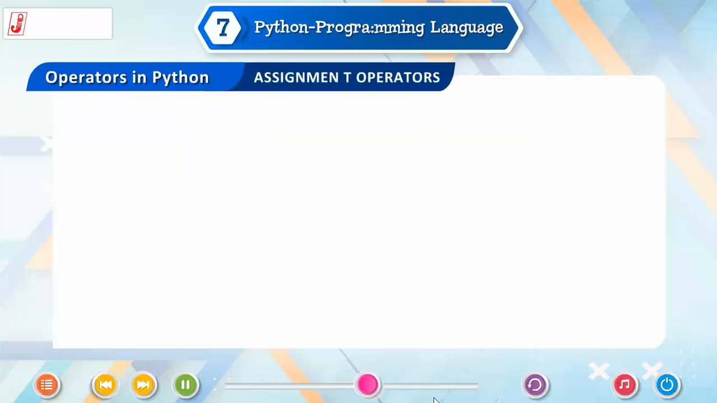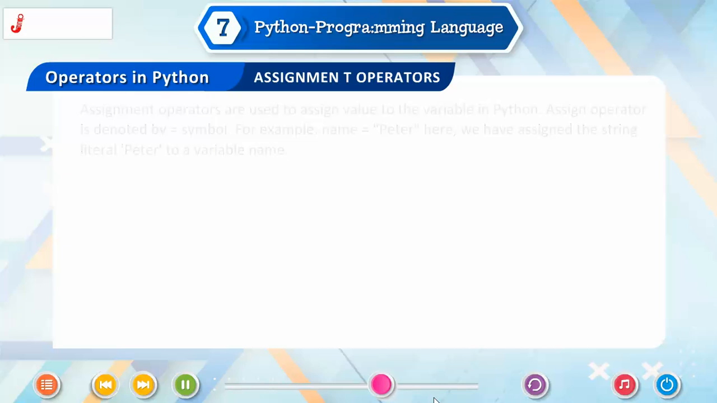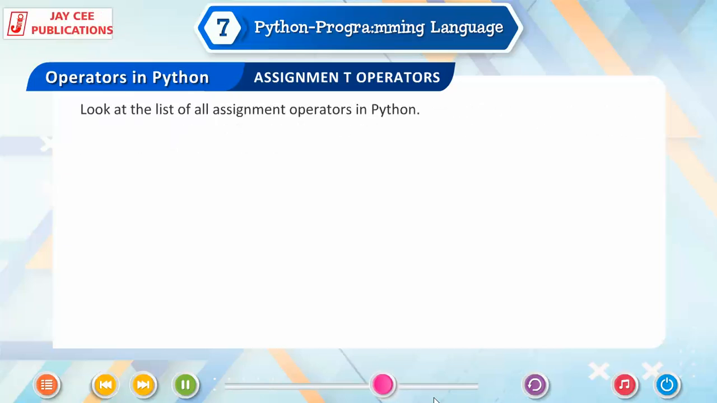Assignment operators. Assignment operators are used to assign value to the variable in Python. Assign operator is denoted by is equal to symbol. For example, name is equal to double quotes Peter. Here we have assigned the string literal Peter to a variable name. Look at the list of all assignment operators in Python.